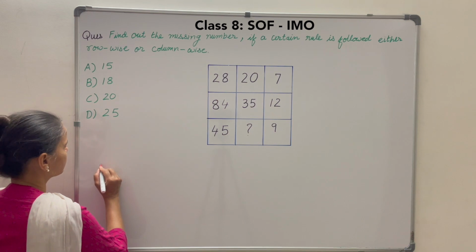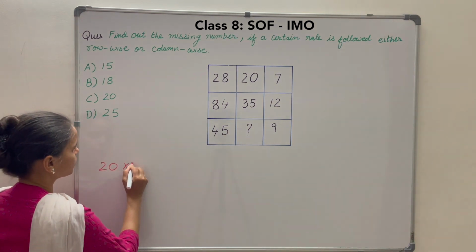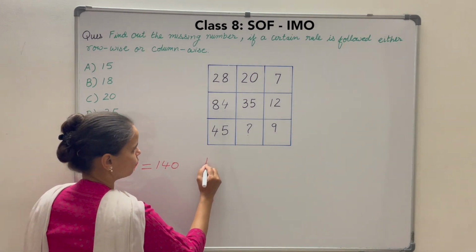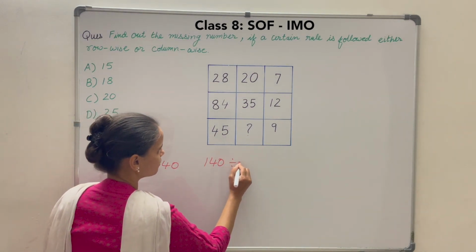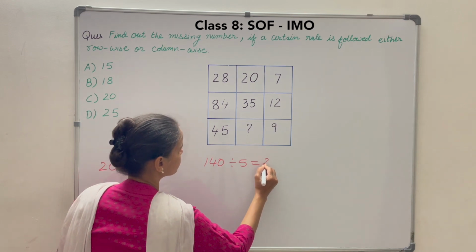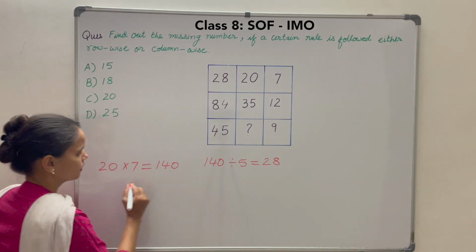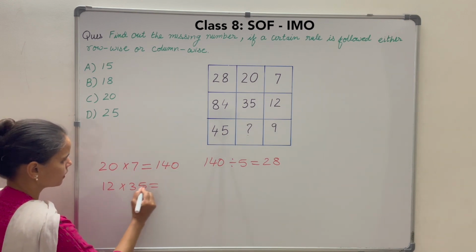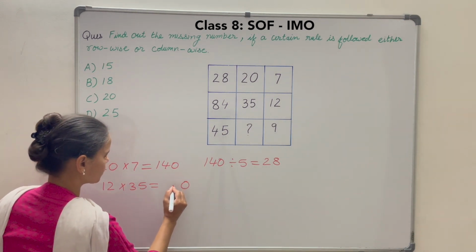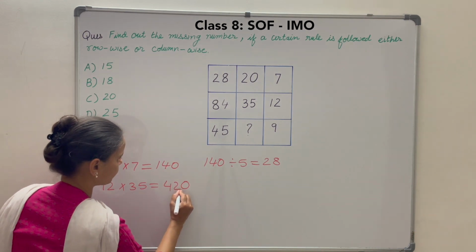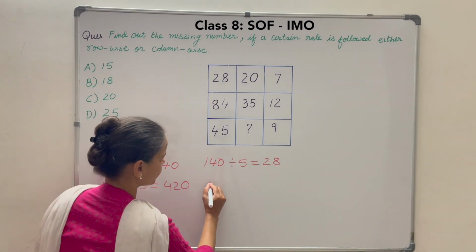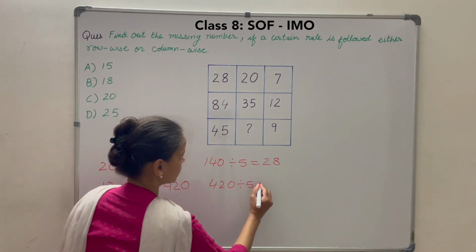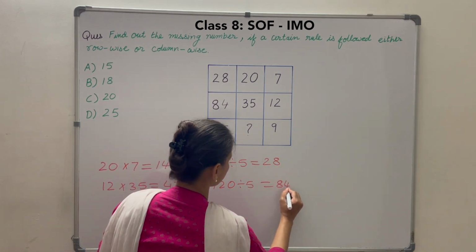You can see that 20 into 7 is equal to 140. 140 divided by 5 is 28. 12 into 35, you can see 12 into 5 is 60, carry over 6, 12 into 3 is 36, plus 6 is 42. So 420 divided by 5 gives you 84.